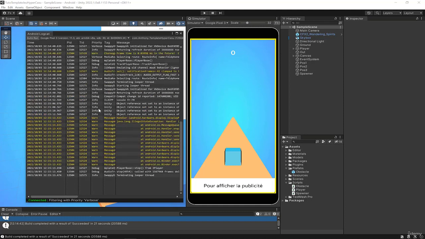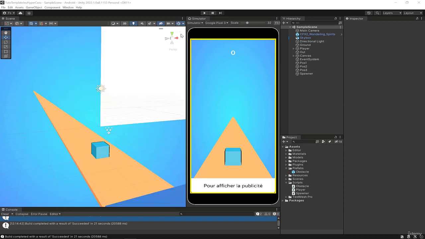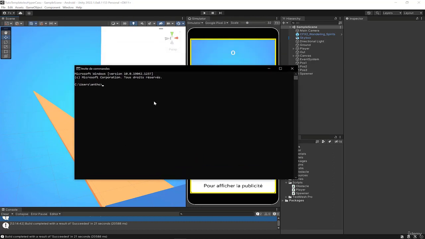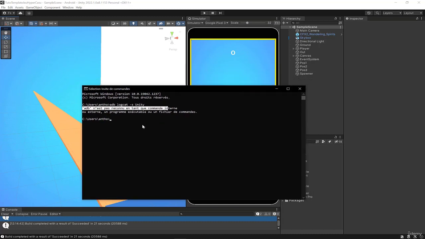So that's the Logcat. It appears because we created a Unity Android project. We selected an Android type project. By default, on a classic Unity project, you won't have the Logcat, but you can use Logcat yourself using the Windows command prompt. For example, adb logcat -s Unity. Yeah, that's a fail, sorry, I didn't configure my console. I didn't add adb as an internal command. Should have added it to the variable path of my system, but the command I show you here, adb logcat -s Unity, is the one to use to display the logs directly in the Windows command prompt.